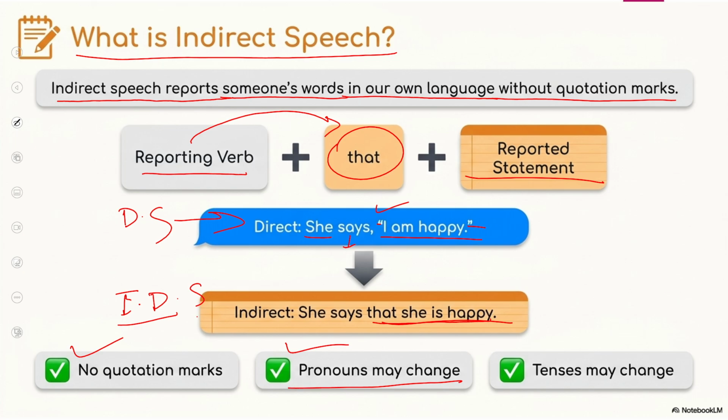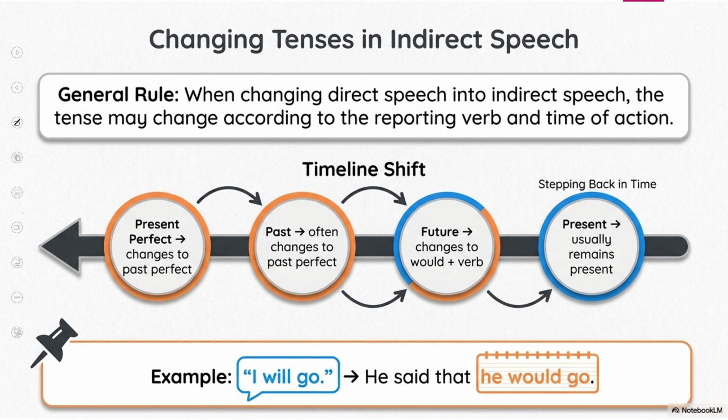Look at this, whenever we write indirect speech, no quotation marks, pronouns may be changed and tenses may be changed, right? I hope you have understood what is indirect speech. Now, changing tense in indirect speech. Definitely, the general rule: when changing direct speech into indirect speech, the tense may change according to the reporting verb.